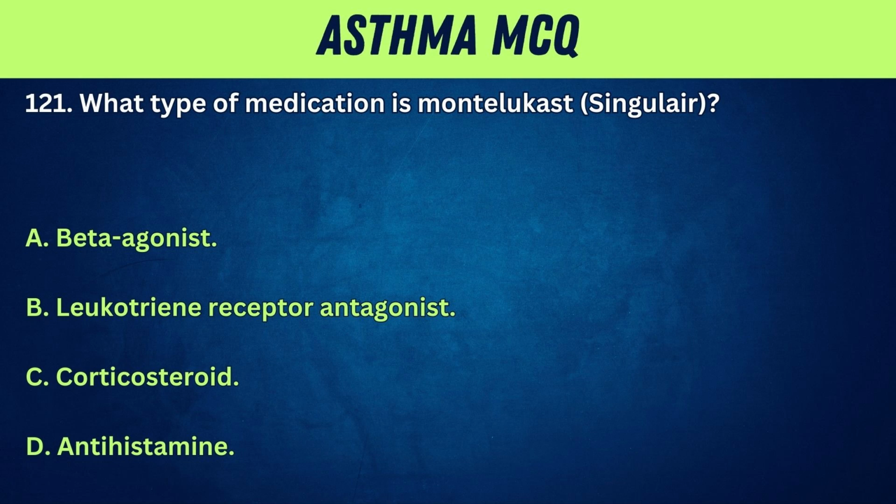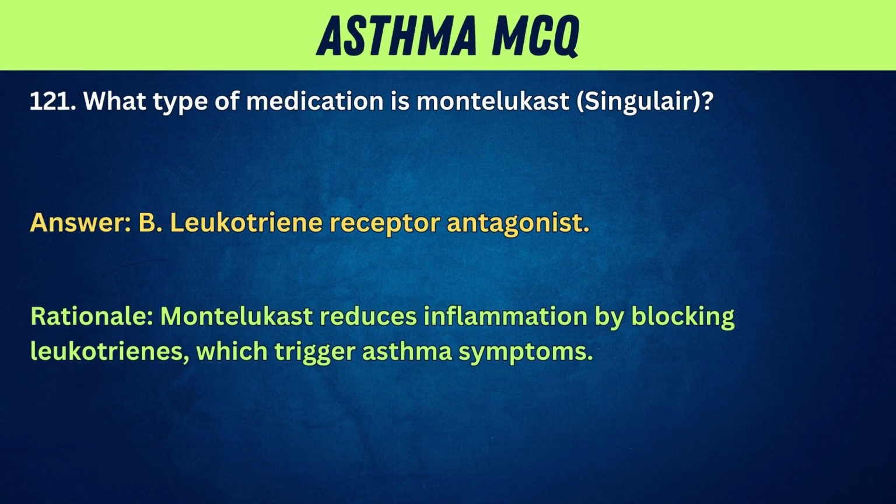121. What type of medication is Montelukast, Singulair? A. Beta agonist. B. Leukotriene receptor antagonist. C. Corticosteroid. D. Antihistamine. Answer: B. Leukotriene receptor antagonist. Rationale: Montelukast reduces inflammation by blocking leukotrienes, which trigger asthma symptoms.